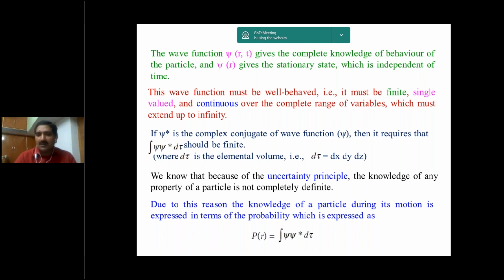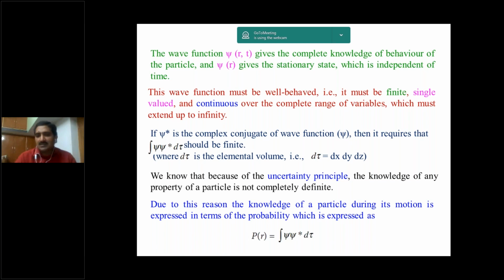The probability function of the particle with respect to position, P of r, is equal to the integral of psi star psi d tau. What is psi star psi? It is the product of the wave function psi and its complex conjugate psi star.